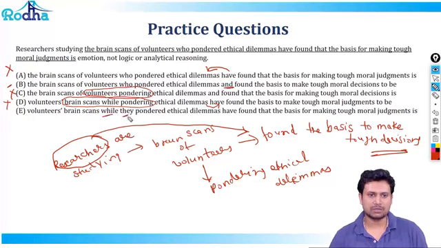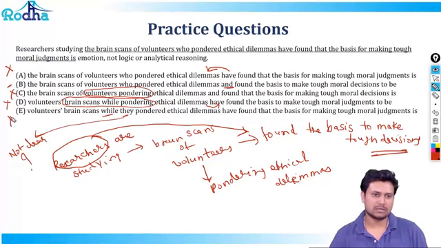Now, who is this they referred to? Is it referring to the volunteers or is it referring to the researchers? So the reference to they is not clear. So that's why E is gone.